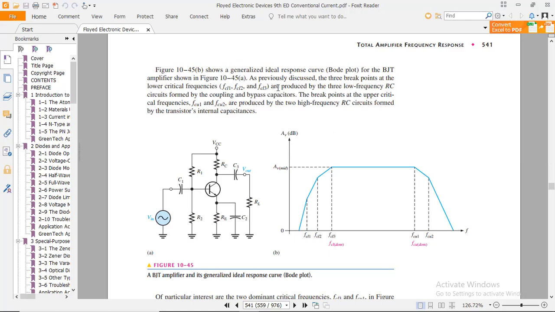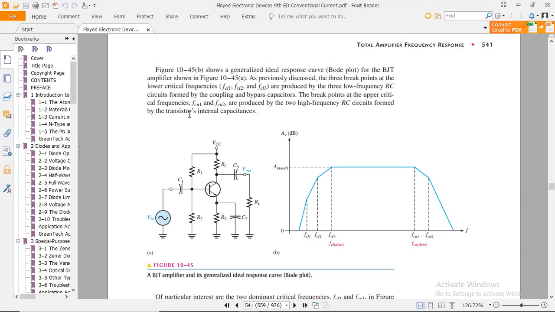Now, these critical frequencies, FCL1, FCL2, and FCL3, are produced by three low frequency RC circuits formed by the coupling and bypass capacitors. The coupling and bypass capacitors are three in number: C1 and C3 are the input and output coupling capacitors, and C2 is the bypass capacitor. We all know about this.